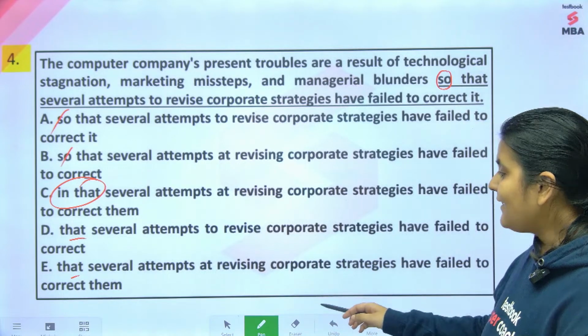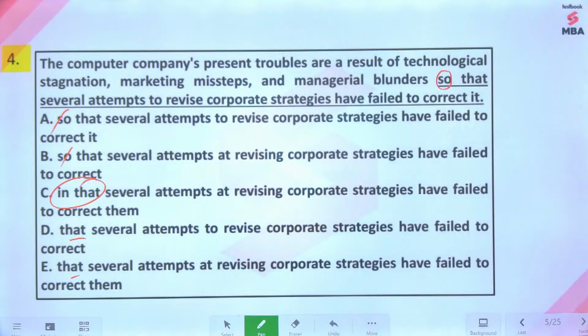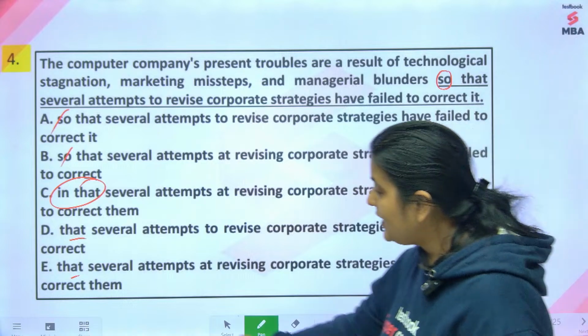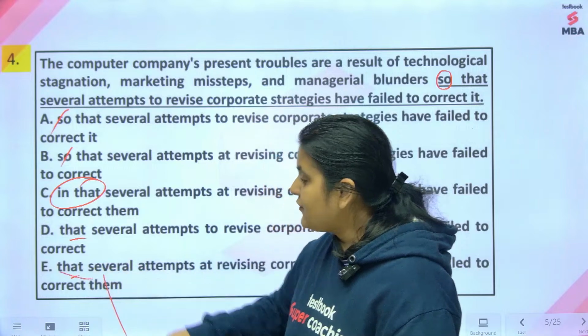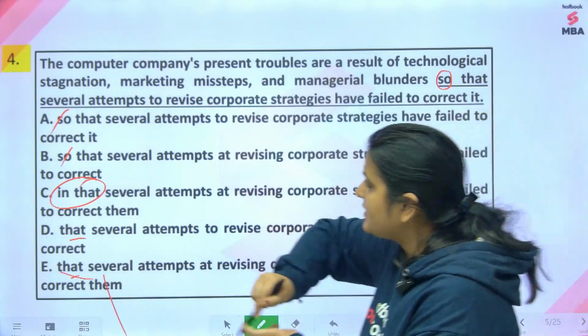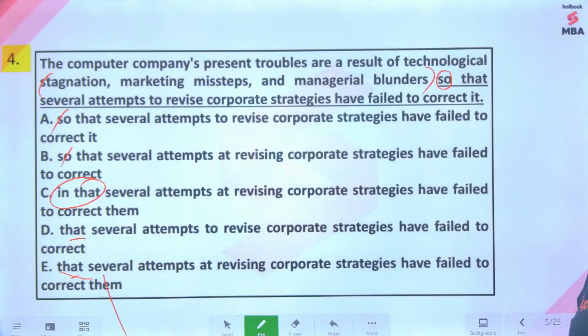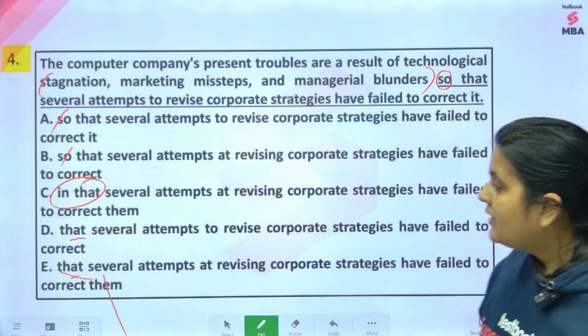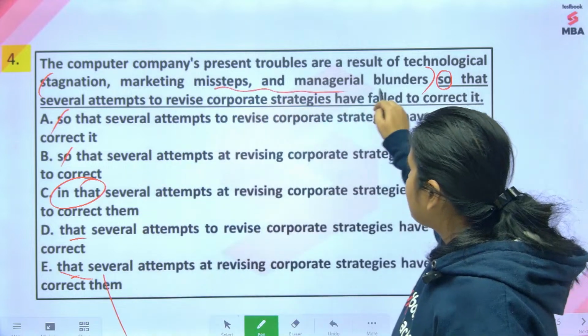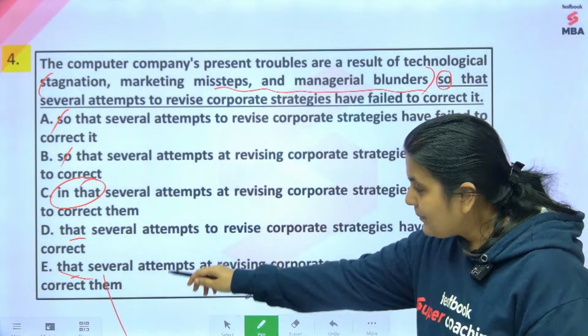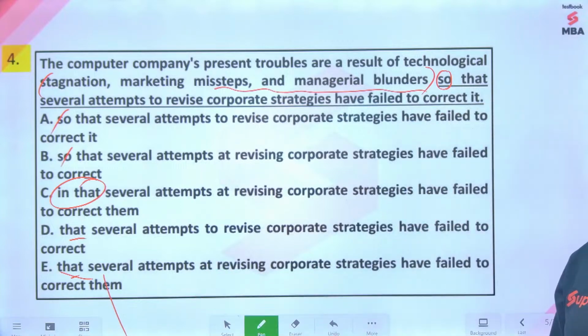Again, you don't need a them there. That is sufficient, right? That is referring to these things itself. Stagnation, marketing missteps, and managerial blunders that have not been corrected. Now why would you use them again? This that anyway refers to these things. So if you use them again there will be repetition, unnecessary repetition. So the answer option over here is D.